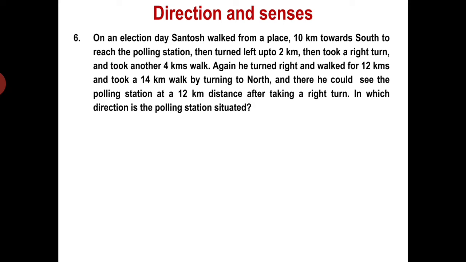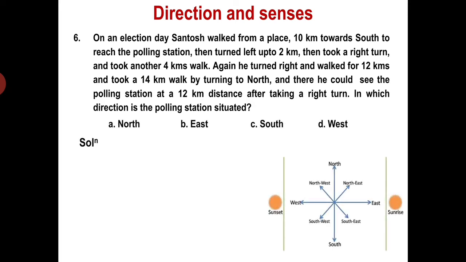Simple. Remember that figure of north, east, south, west and start drawing, start traversing.